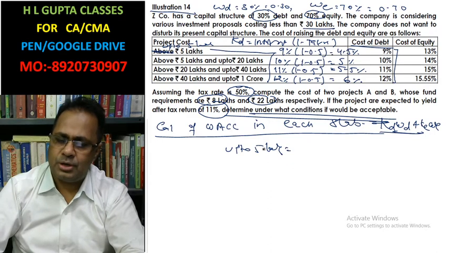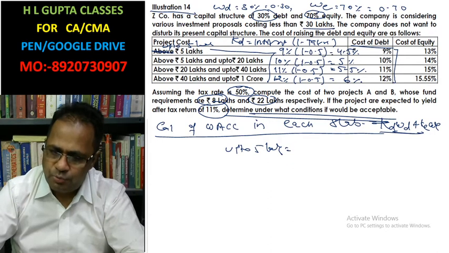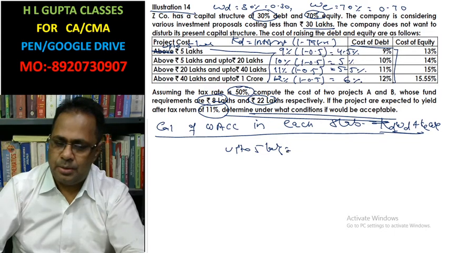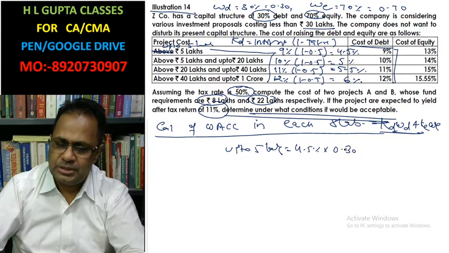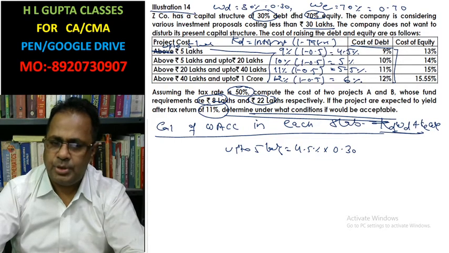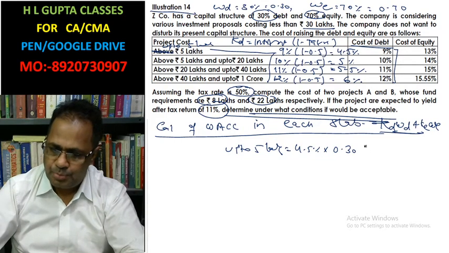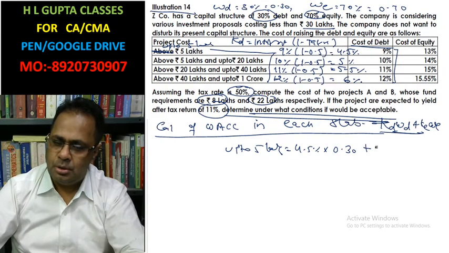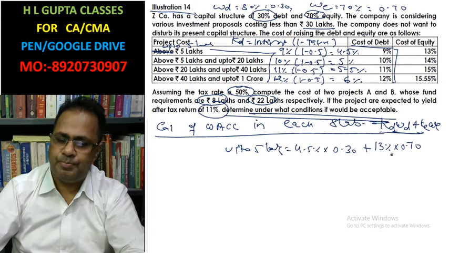How will you calculate? The cost of debt is 4.5% after tax, so 4.5% into 0.30, plus the cost of equity 13% into 0.70.